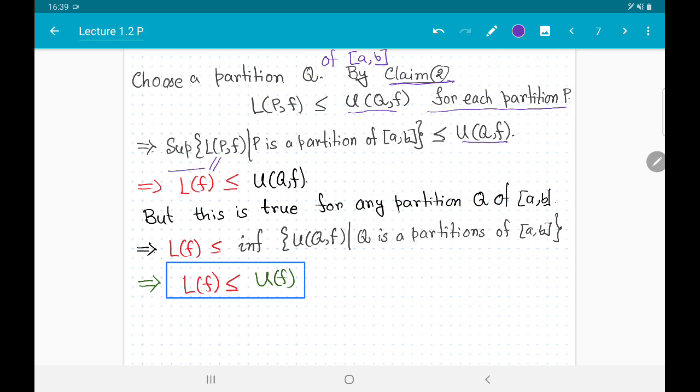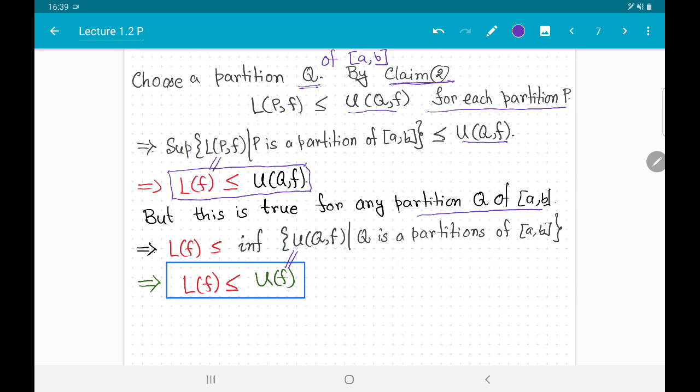But now the inequality that we get here does not really depend on Q. It is going to be true for any partition. Remember, when you chose this partition Q, you did not impose any condition on that partition. So this inequality is going to be true for all partitions Q of [a,b]. We can now take the infimum of all the values of U(Q,F) as Q varies over the set of all partitions of [a,b], and we have just proved that L(F) is less than or equal to U(F), because this quantity is the same as U(F).